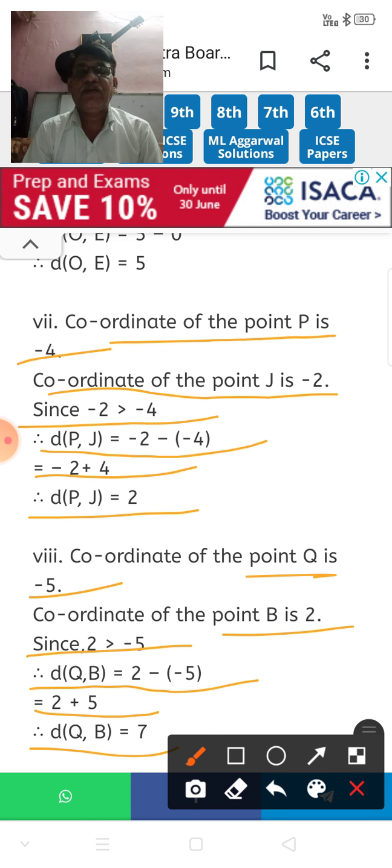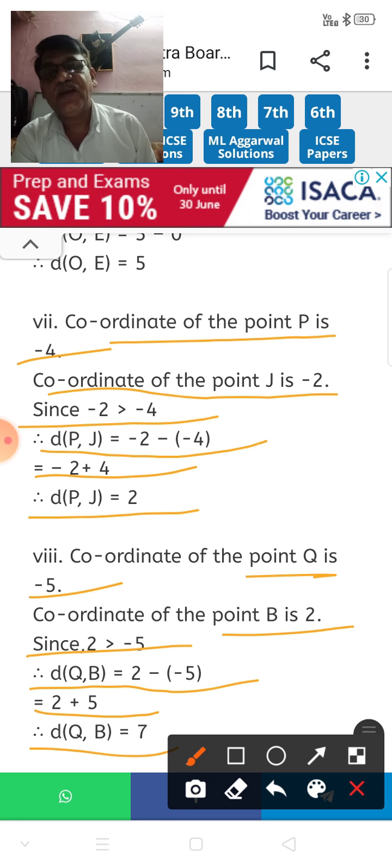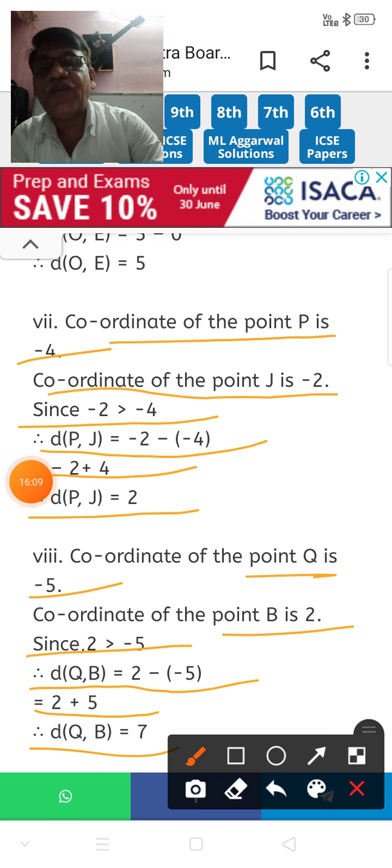Okay. So you get it now. The first question we completed now. All 8 questions we already completed. How to find out the distance between 2 points if you know the coordinates. The formula is: distance between any 2 points is equal to greater coordinate minus smaller coordinate. You have to use this formula and find out the distance between any 2 points.